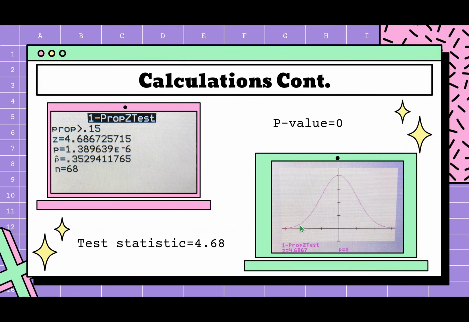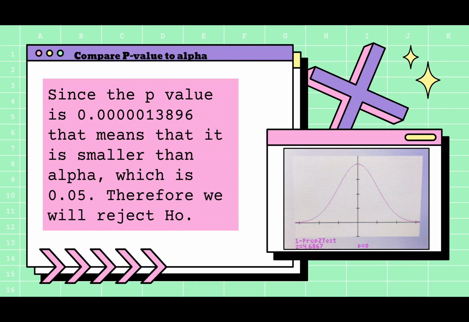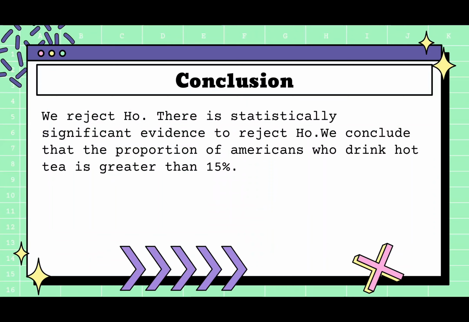And then this is a picture of what that looks like on a graph. So compared to our alpha, since the p-value is 0.00001389, basically 0, that means that it is smaller than alpha, which is 0.05. Therefore, we reject H0. There is statistically significant evidence to reject H0. We conclude that the proportion of Americans who drink hot tea is greater than 15%.